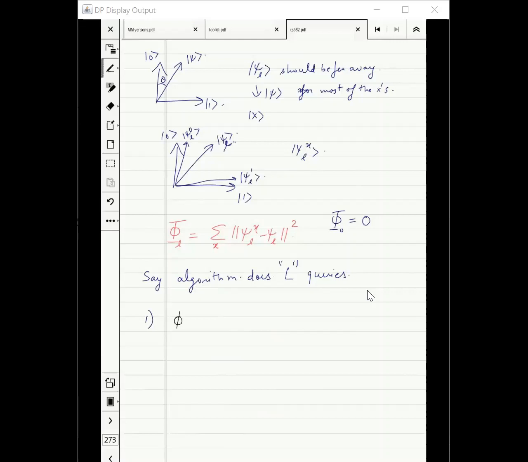One, we will show that the total distance the algorithm has to cover, this potential function in the end, should be very high. It should be order of. This will be our lemma 1. Second part will say that if we have only done a smaller number of queries, then the potential is less than 4L square.